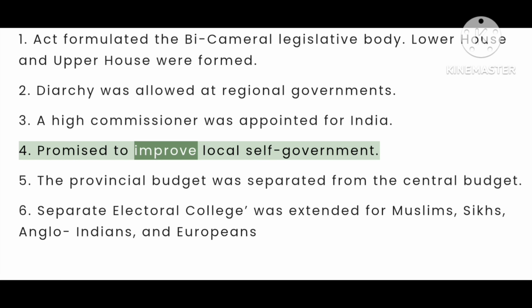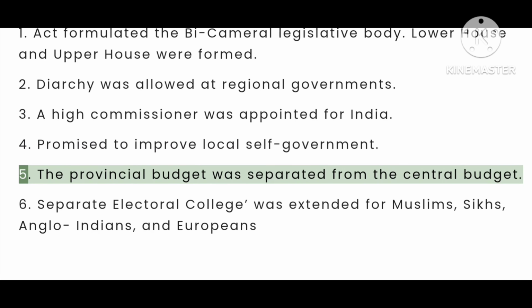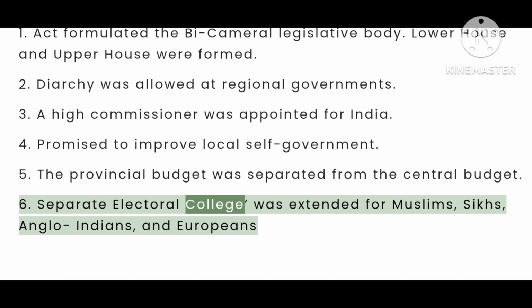4. Promised to improve local self-government. 5. The provincial budget was separated from the central budget. 6. Separate electoral college was extended for Muslims, Sikhs, Anglo-Indians, and Europeans.